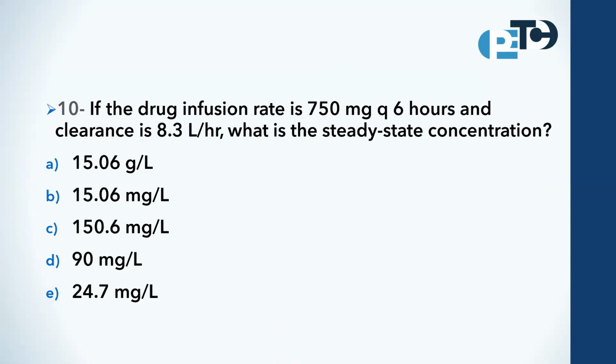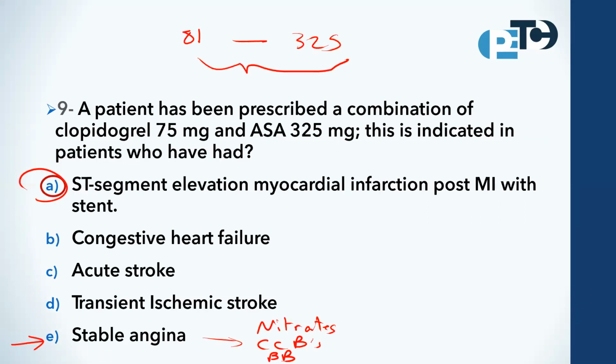Let us see this question, one of the calculation questions. Sorry, I have another question about the previous one. Why not D, transient ischemic attack, or even acute stroke? Actually, in both indications we can use this combination, but which is more critical?